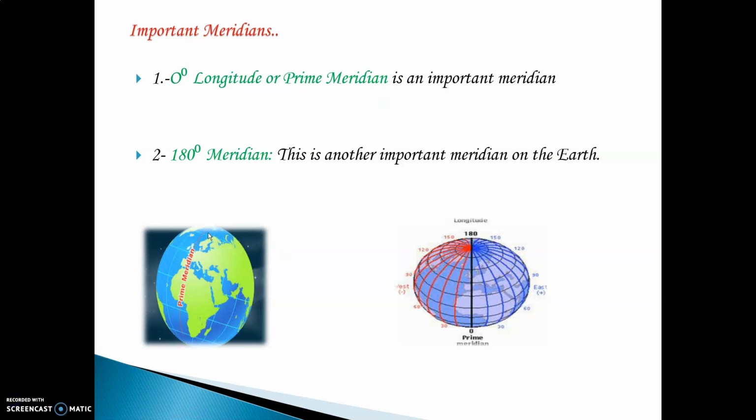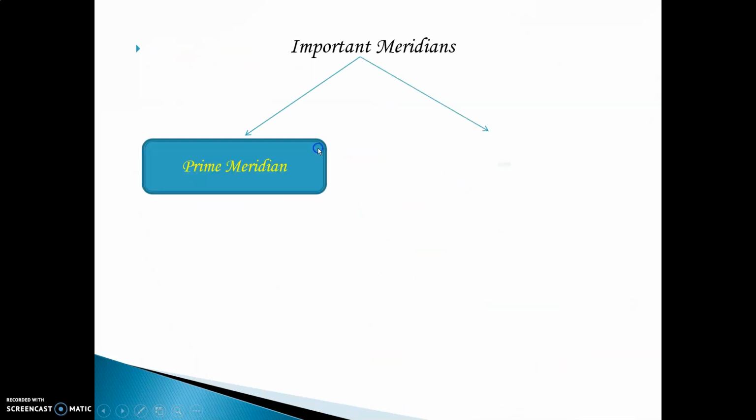This is a particular meridian that passes through the center of the earth and is called the prime meridian. It is also called the 0-degree longitude because it passes through the center. Next, opposite to it, is the 180-degree meridian, another important meridian. So we have learned that there are 7 important parallels and 2 important meridians. First is the prime meridian and next is the 180-degree meridian. These are the names of the important meridians on the earth.